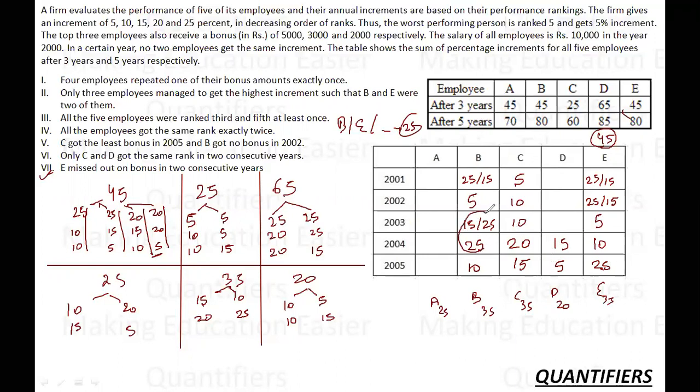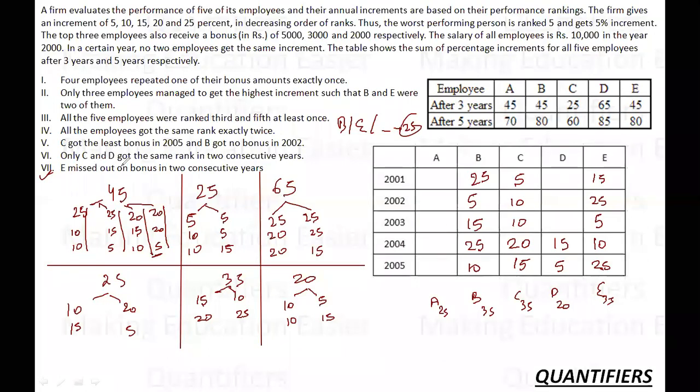See, B cannot get two consecutive ranks common, this I know. So this cannot be 25, so this is 25 again. Now this is 25, this is 15. So this is 25, this is not 25. So this is 15, so this is 25. Okay. Now D has to repeat a rank.